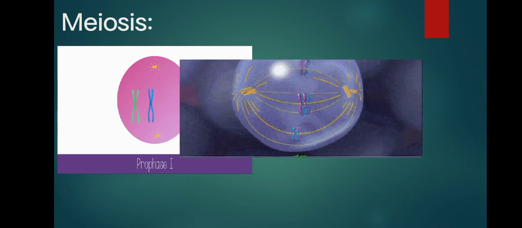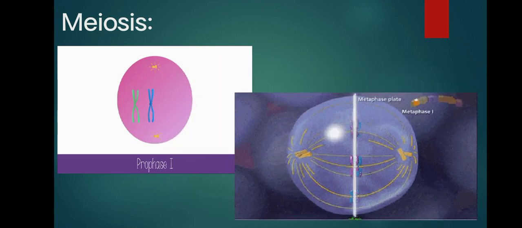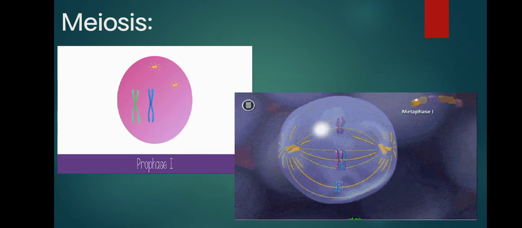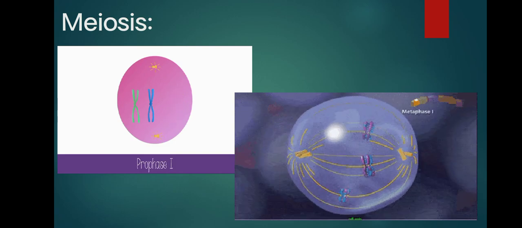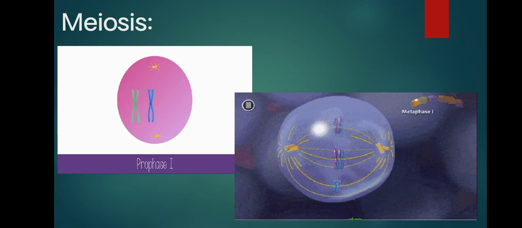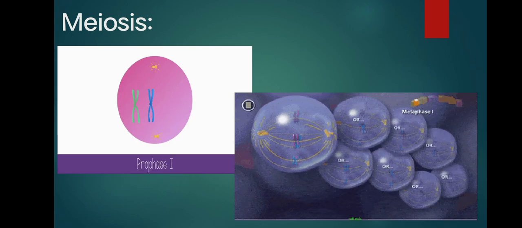The second one is metaphase 1. In metaphase 1, tetrads line up along the metaphase plate. The chromosomes of the homologous pair attach to fibers from the opposite poles. Sister chromatids attach to fibers from the same pole.